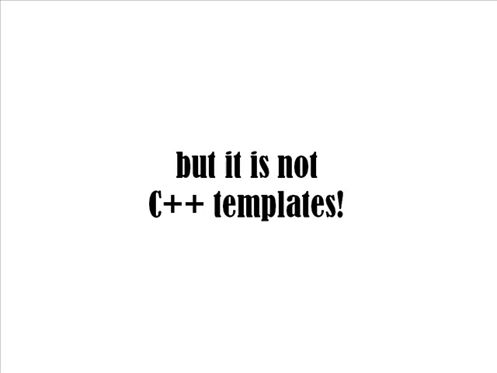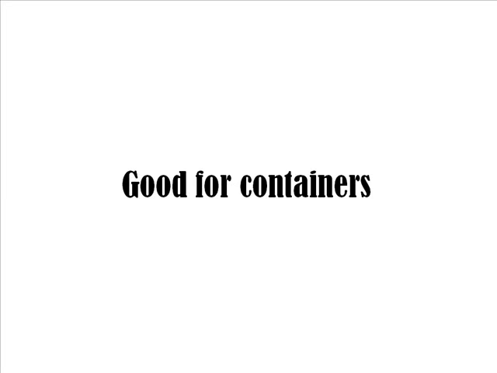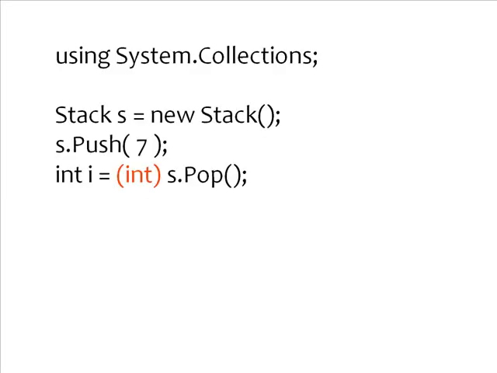Now, this is not C++ templates. I just say that in case you've had experience there. They're not quite as powerful as the C++ templates were, but they're great for containers. And so as an example, let's take a look at collections that we had before we had generics. So this is from the .NET 1.0, 1.1 world, where the collections that I had are collections of type System.Object. So I have a stack of objects here that I'm newing up, and I can push a 7 onto them. And when I pop that 7 off, I'm really getting an object, and I have to cast it back into an int to be able to do something with it. So that's why I've shown the cast there in red.